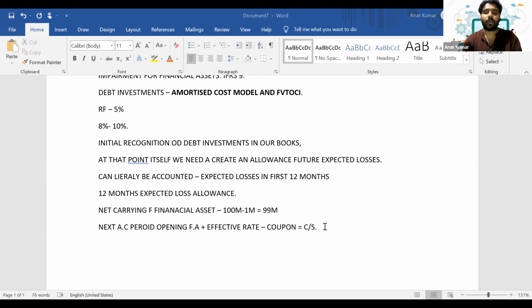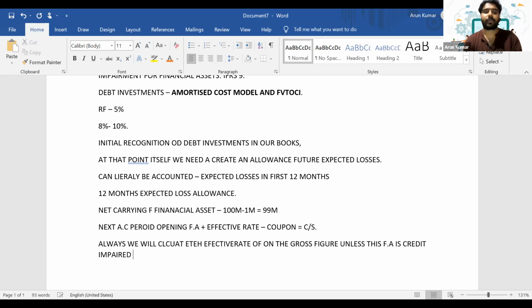So always we will calculate the effective rate of interest on the gross figure, unless this financial asset is credit impaired. Unless the financial asset is credit impaired. Is it clear, everyone?